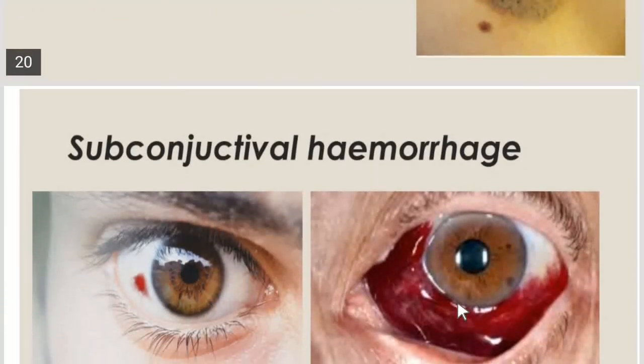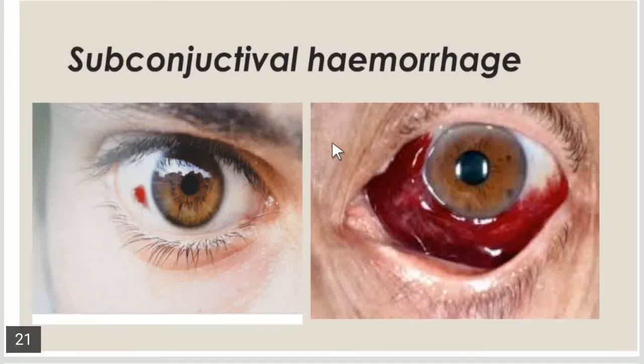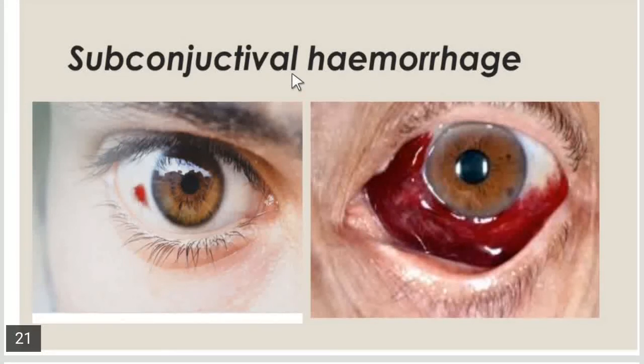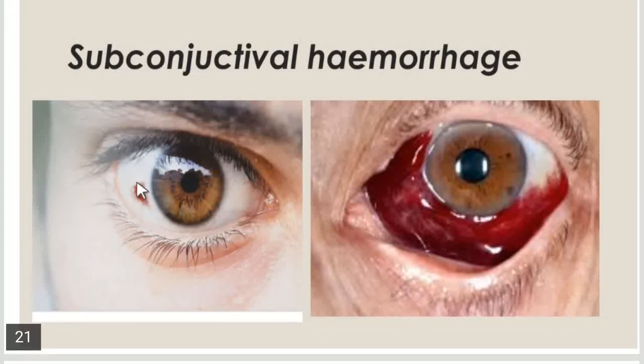But there is an exception in the case of a subconjunctival hemorrhage. It is also bruising, but there is bleeding due to rupture of the conjunctival blood vessels and accumulation of blood in the sclera, which is known as the white of the eye. It may appear in mild cases as spots, but in severe cases there is a large accumulation of blood within the sclera due to rupture of the small blood vessels within the conjunctiva. But there is a little difference in the color changes.